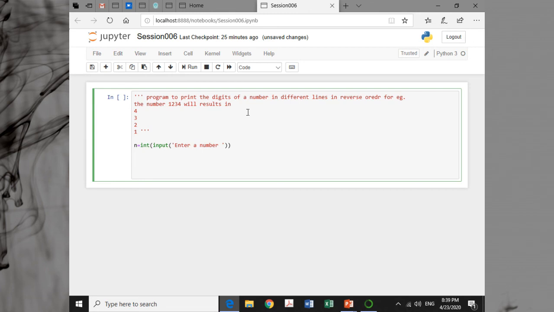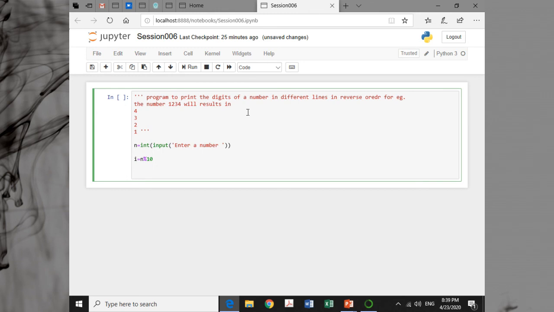I have to divide it by 10 and check the remainder. I is equal to n percentage 10. If I perform this, it gives me 4. This is what I am going to print, one digit.